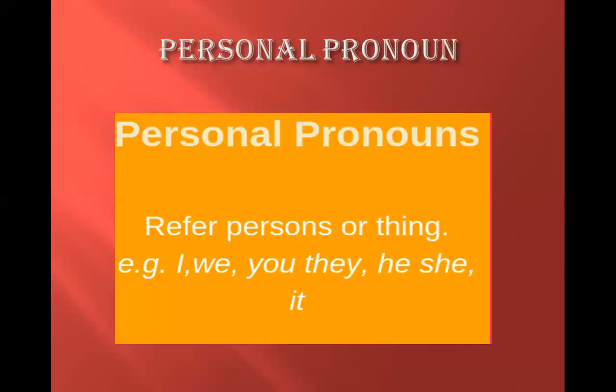For example, I rode an elephant at the safari. Now, here I is the subject pronoun. Another example: Raj called out to us. Here, us is the object pronoun.